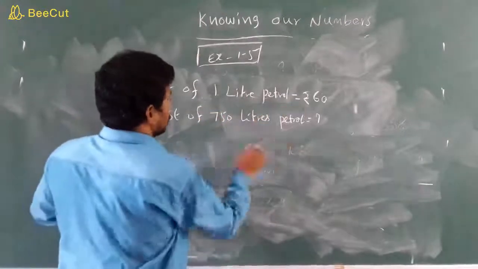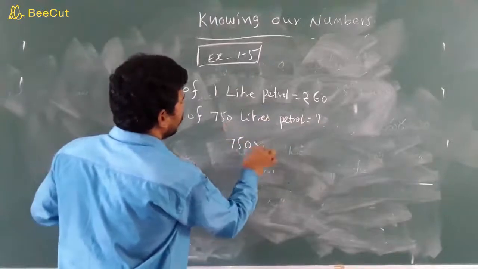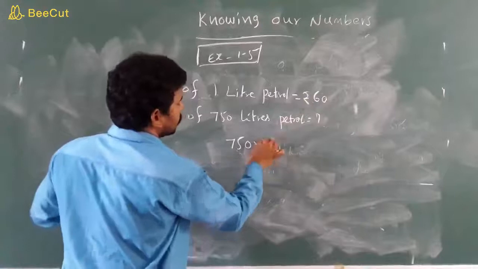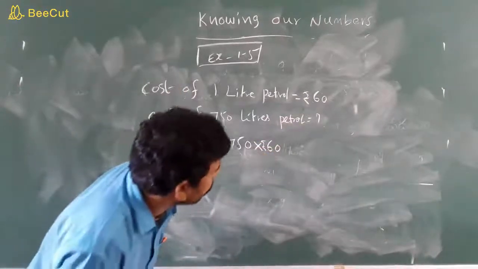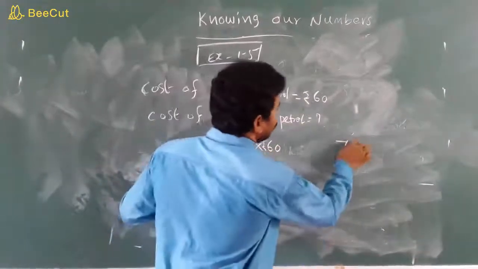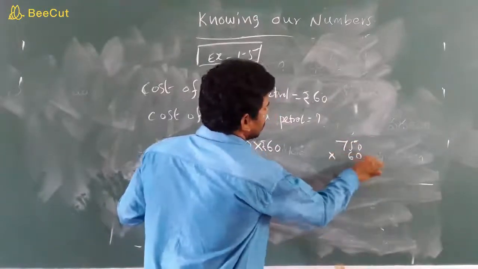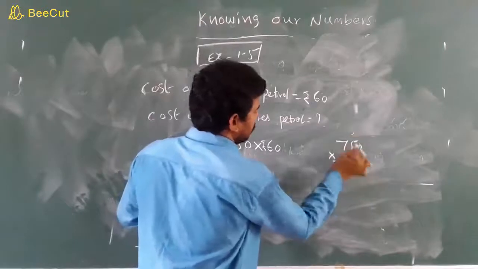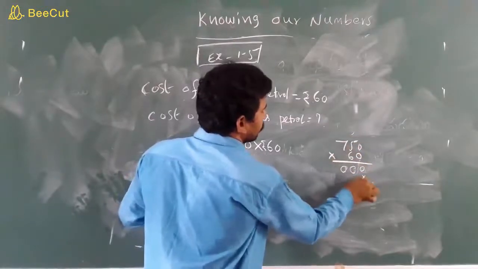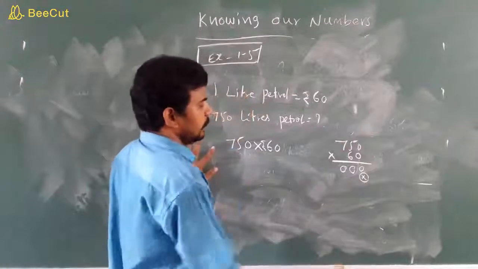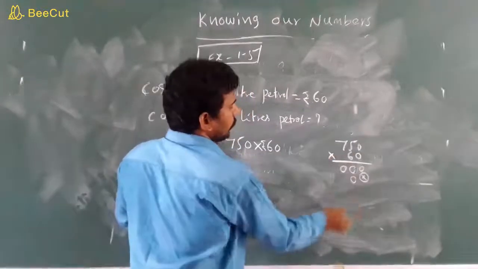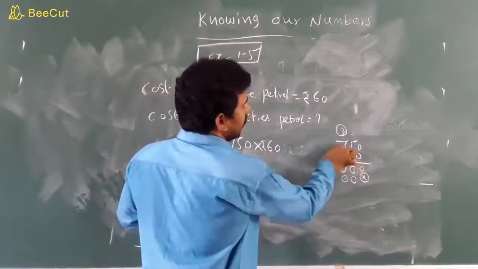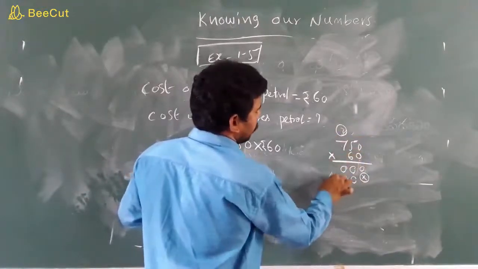So 750 into, each liter costs how much children? 60 rupees. So do multiplication. 750 into 60. 0 into 0, 0. 0 5s, 0. 0 7s, 0. Now the tens place. 6 zeros, 0. 6 5s are 30, 3 carry. 6 7s are 42 plus 3, 45.